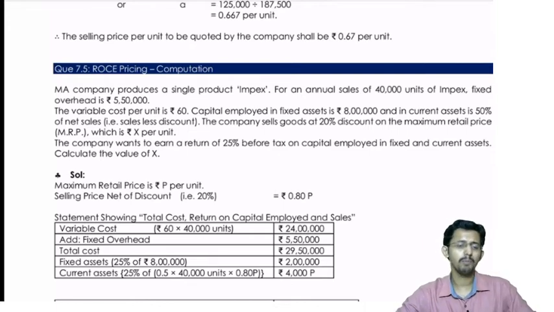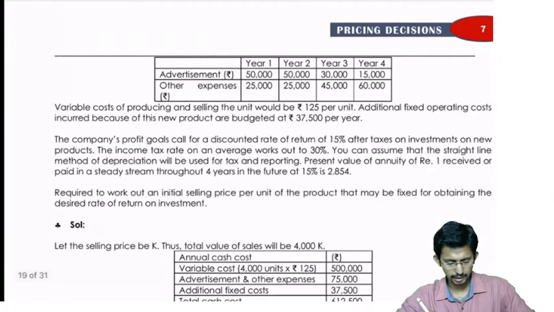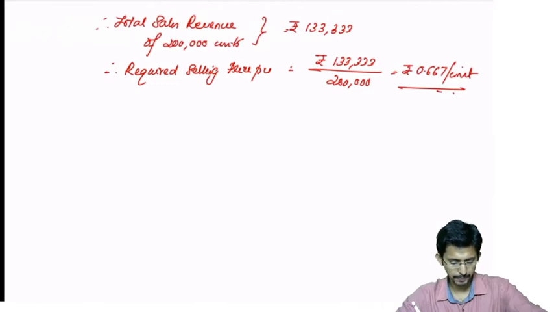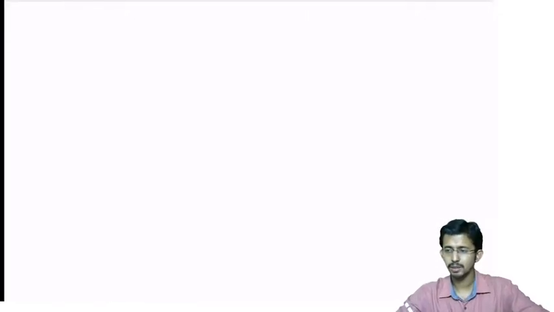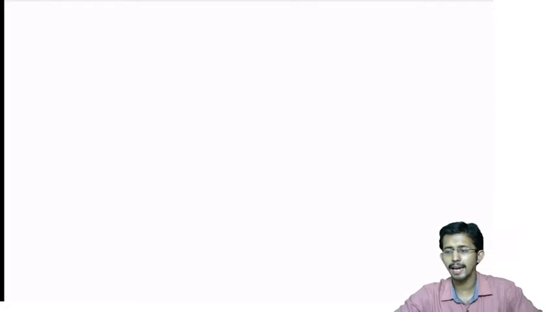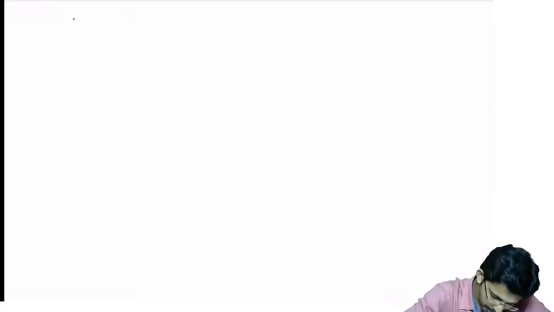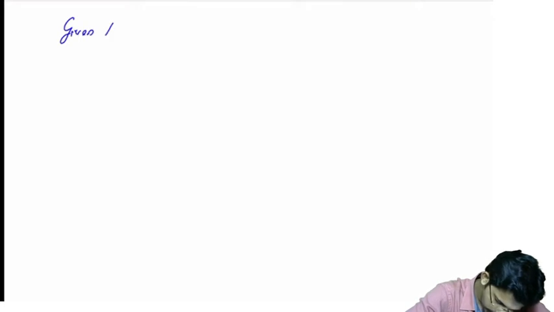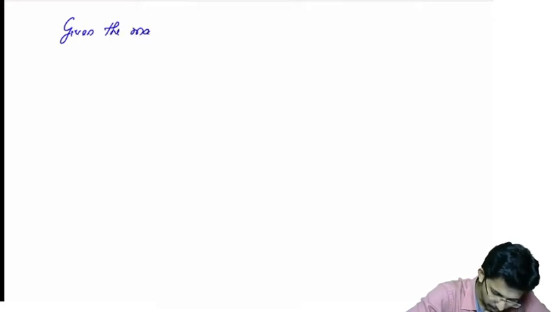Very similar problem with what we did earlier, the previous problem. So they have given the maximum retail price to be X per unit.